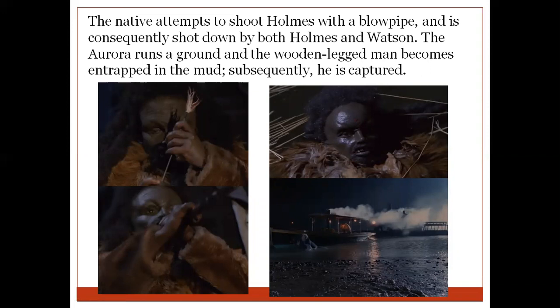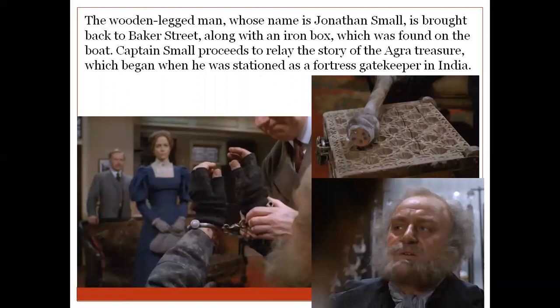So the Aurora runs aground and the wooden legged man becomes entrapped in the mud. When Tonga was killed, the wooden legged man throws Tonga in the river itself and moves ahead. But when the boat comes ahead, there is a muddy, mushy area where the boat gets stuck, and this person with the wooden leg is not able to escape and is finally captured by Sherlock Holmes and Dr. Watson. They bring him to the house, and the wooden leg man's name is Jonathan Small.